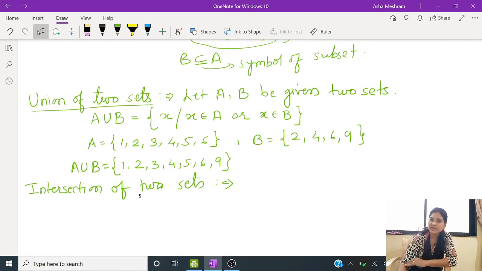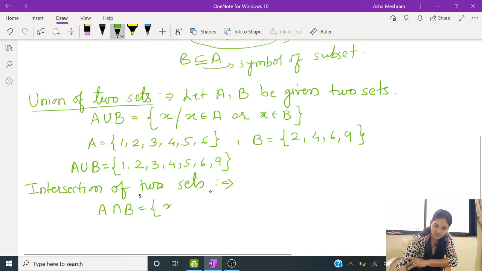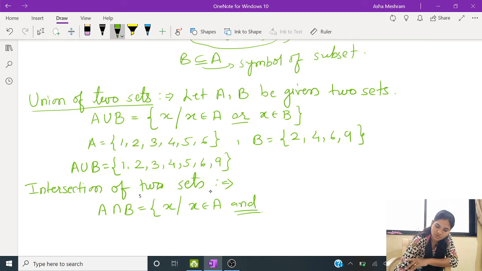Again we will require two sets, and the intersection A intersection B is written as all the x such that x belongs to A and x belongs to B. This word and is very important.